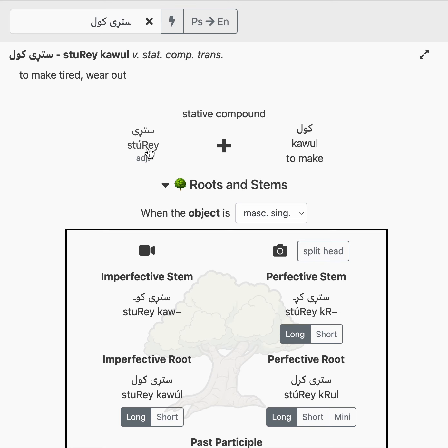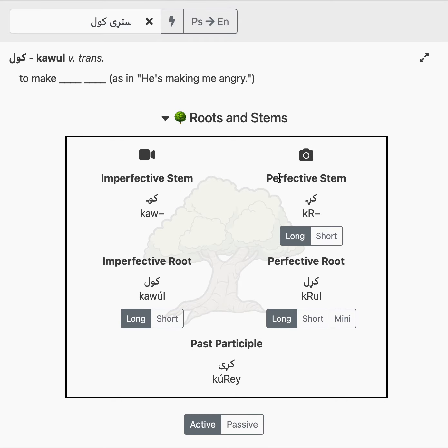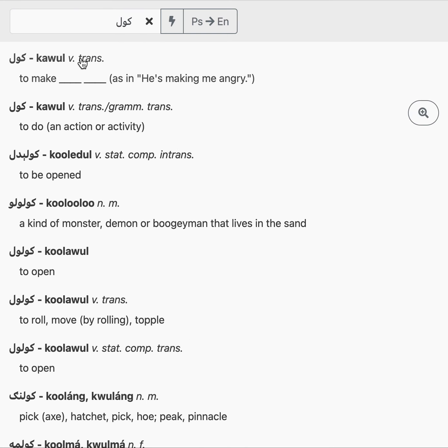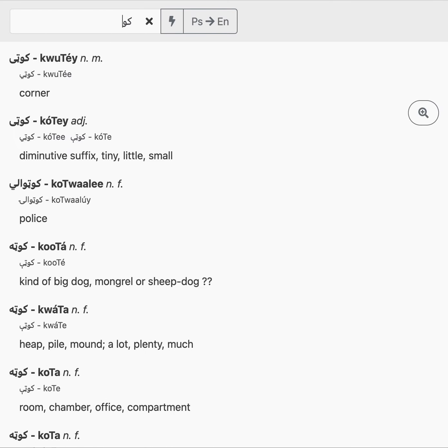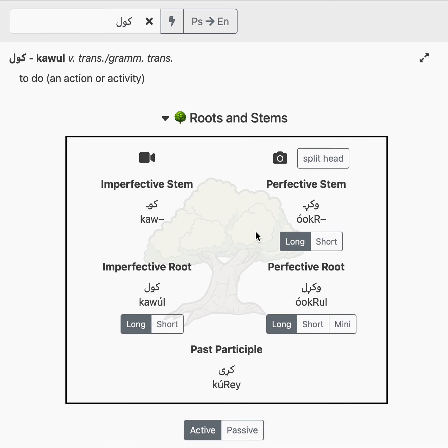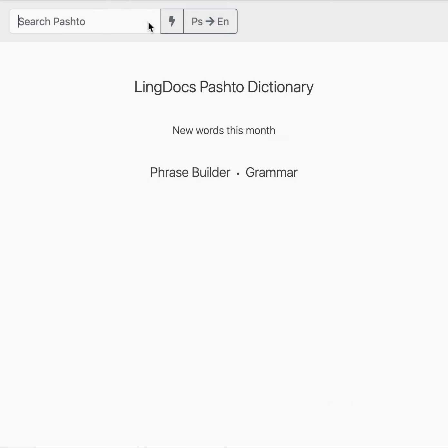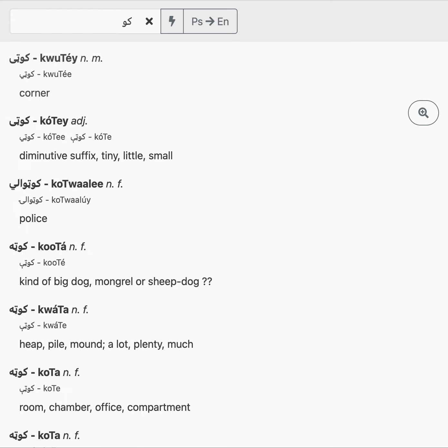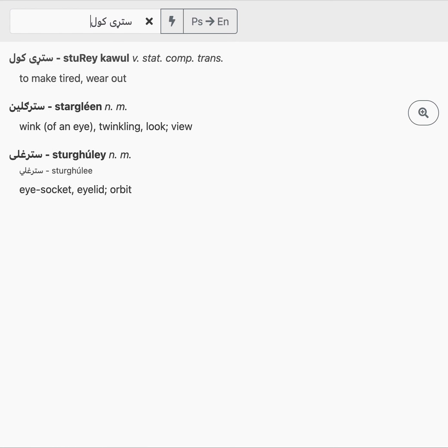So we have sturdy, and then we have kawal now. Instead of kidal, we're using kawal. And remember, this kawal here is to make. It's not kawal to do, like an action activity. It's kawal to make. Remember the to do version has a wu prefix in front of it. This is to make, and it does not. So to make, sturdy kawal.